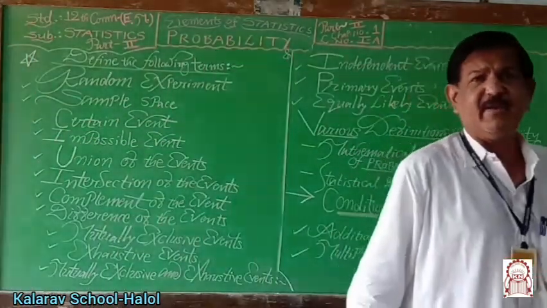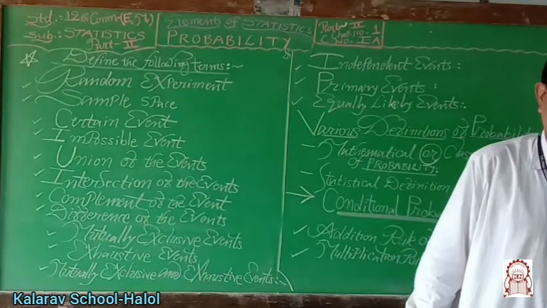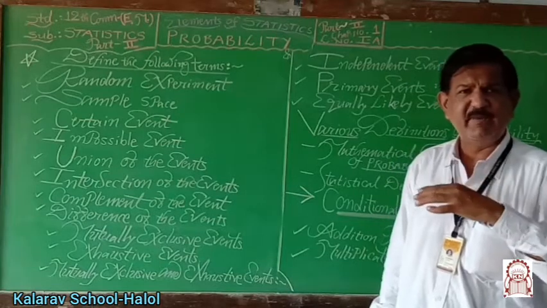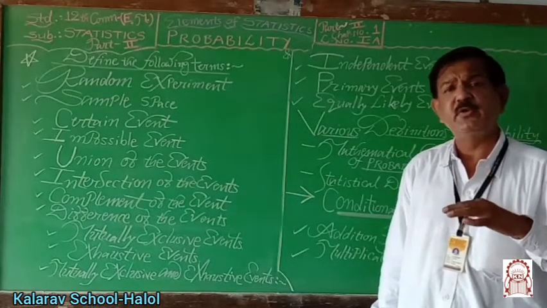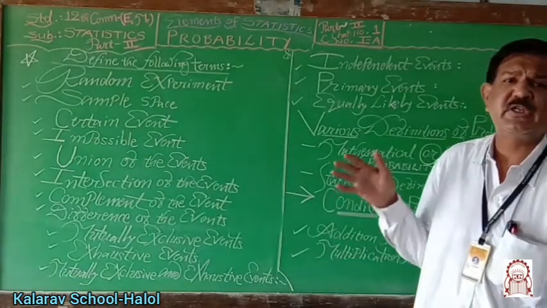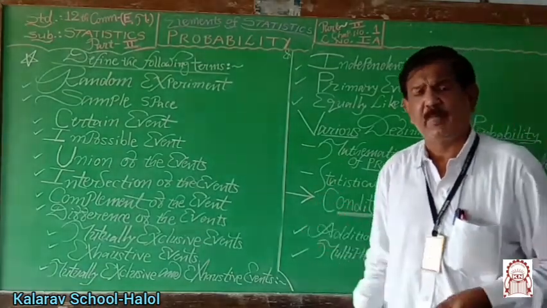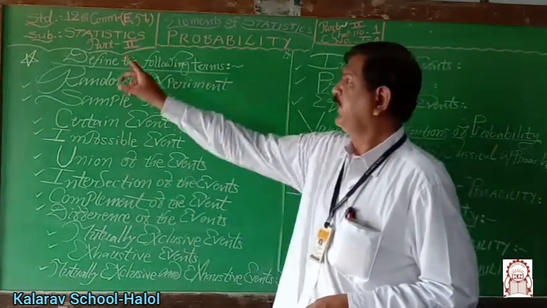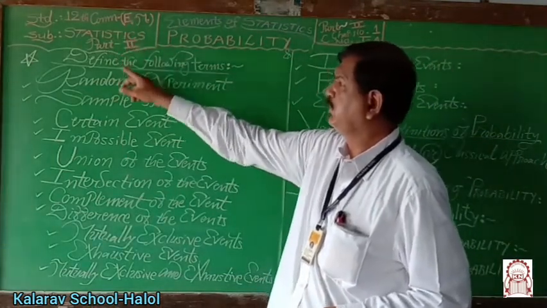But this is the probability which we are going to study in depth. Means an exhaustive study of probability and its applications, also from the practical point of view. That is statistics part 2.